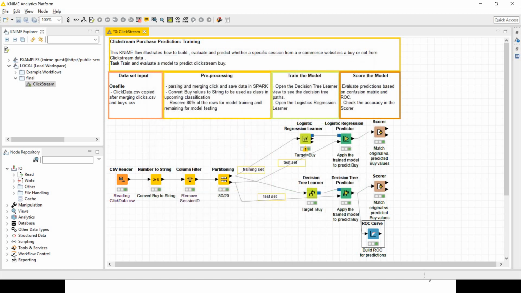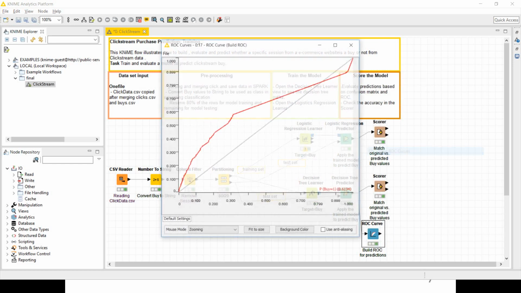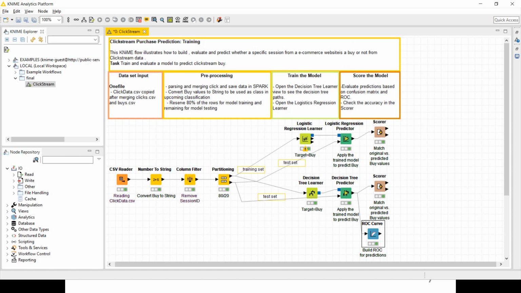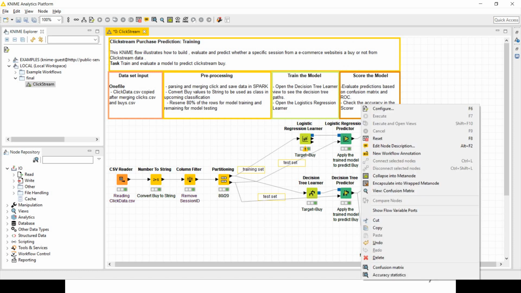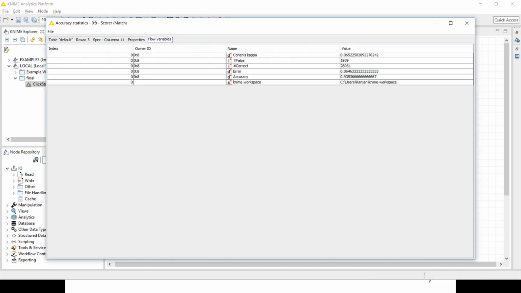As I already executed, I can see the result. Here at the ROC curve, it has given a value of 0.6195. It has two important metrics: accuracy statistics and confusion matrix. It has given a 93% score.